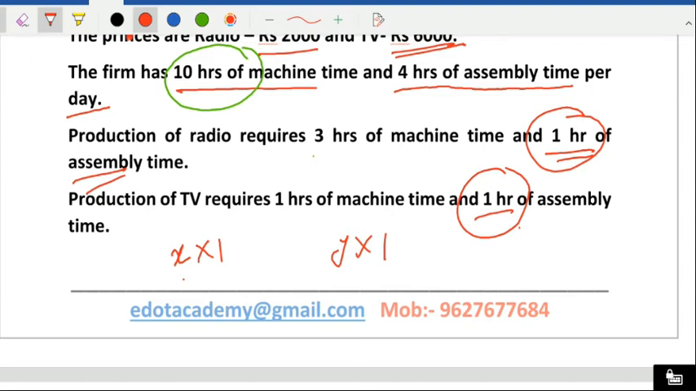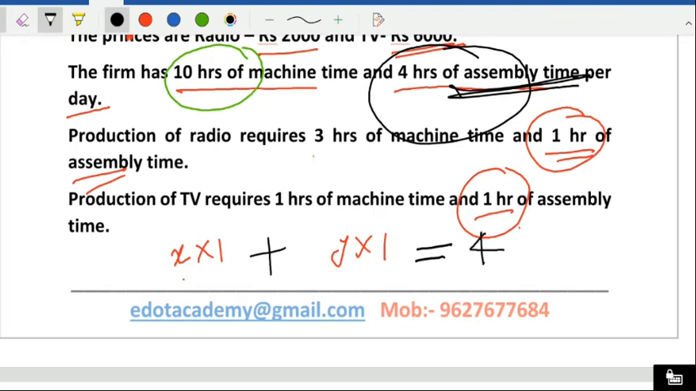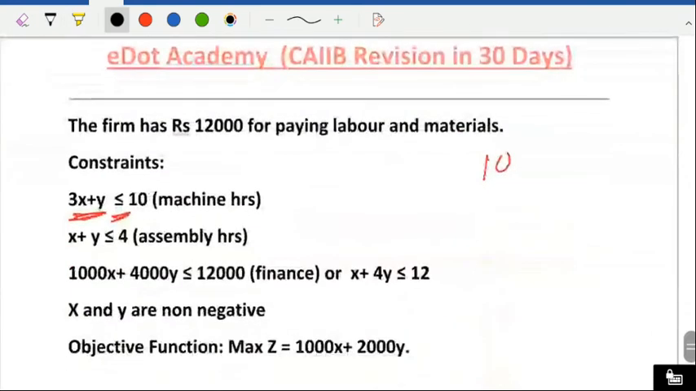But total how many hours are available? See the question here. 4 hours are available with the assembly time. That means this plus this will be either equal to 4 or it will be less than 4. You cannot take more than 4 hours because your limitations are there. So now you can see the problem I've written here. X plus Y less or equal to 4.